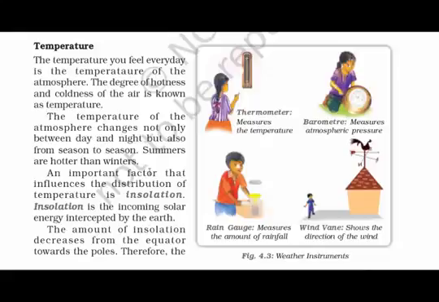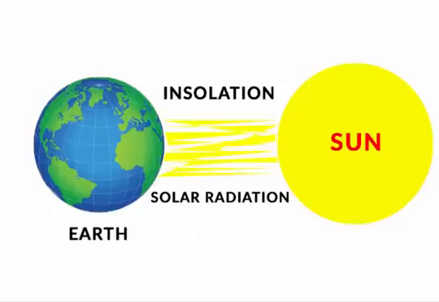Summers are hotter than winter. An important factor that influences the distribution of temperature is insolation. Insolation is the incoming solar energy intercepted by the Earth. The amount of insolation decreases from the equator towards the pole. This is quite evident if you see, the sun rays directly fall on the equator. Therefore, the insolation level over there will be higher compared to the poles.